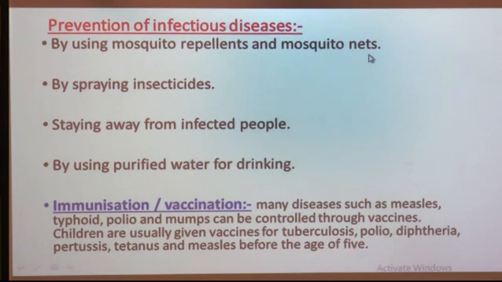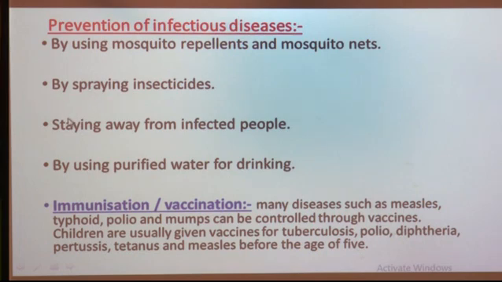Then the next way is by spraying insecticides. Sometimes insects can also spread infectious diseases, and to avoid it we can spray insecticides to kill the insects.